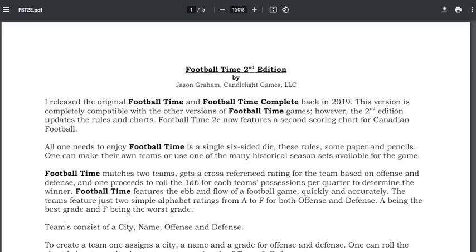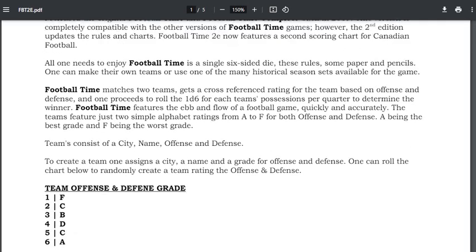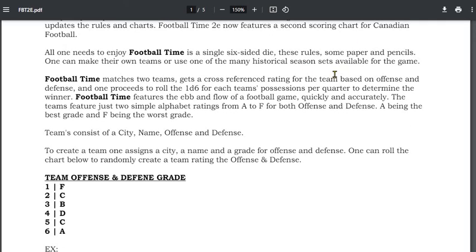So this is available free. You can download this from the Google Drive. I'll put the link below. You can grab this. It's just a 5-page document. You can make your own teams by choice. You can roll your teams up randomly, or you can use some of the historical teams that I will be making available. You can also rate your own, of course.